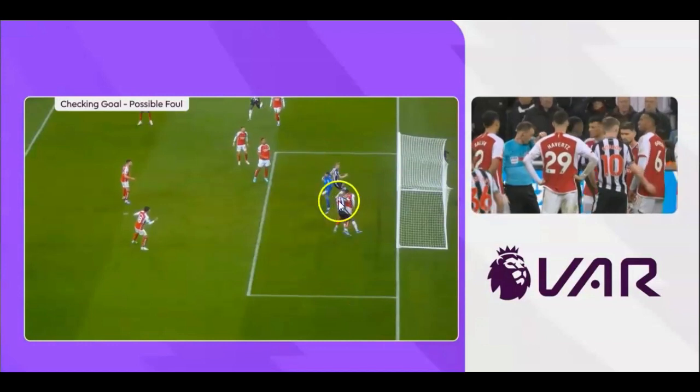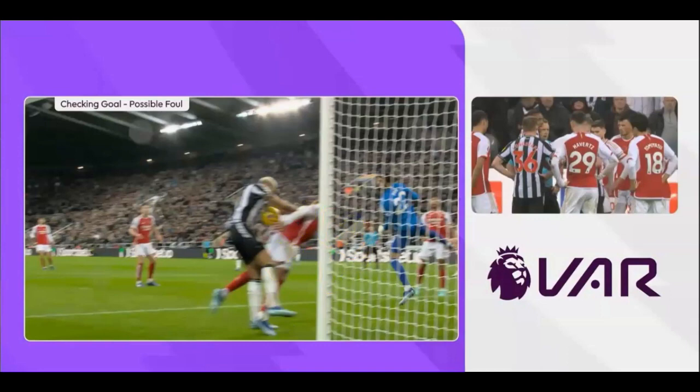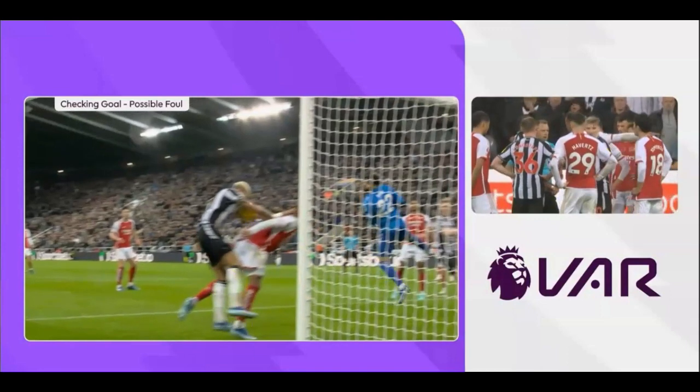There should be a push in the back there, but that's kind of 50-50, kind of like, I don't mind that so much because the guy's gone to head the ball. I don't know, though, because, again, it's not the angle I want to look at. Here we go, this is the angle we want to look at, but, again, it's not in motion. Look, they're only showing the point of impact.